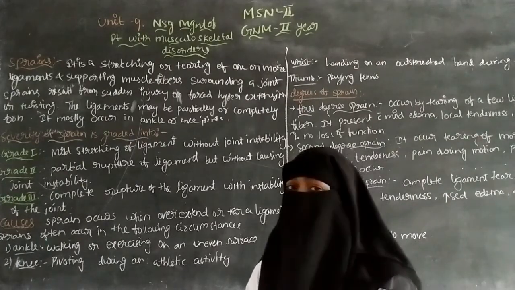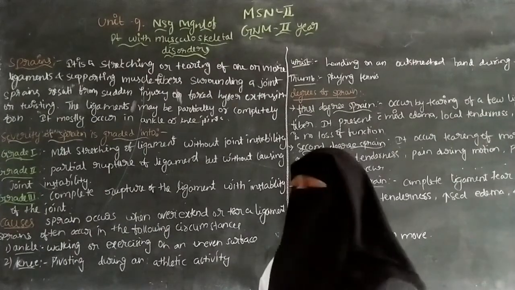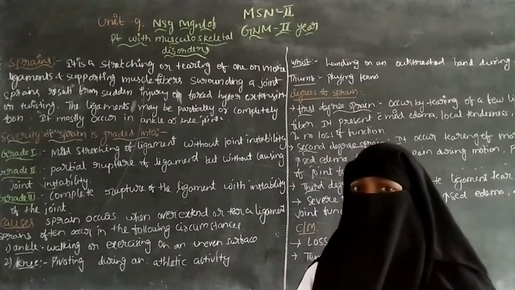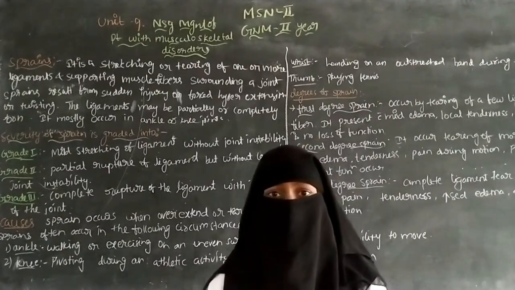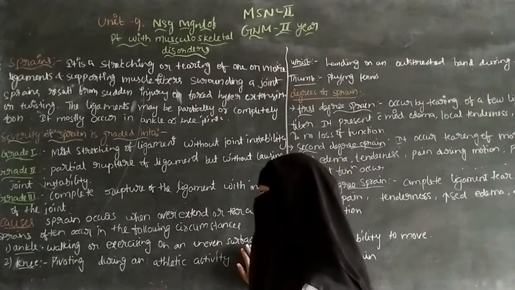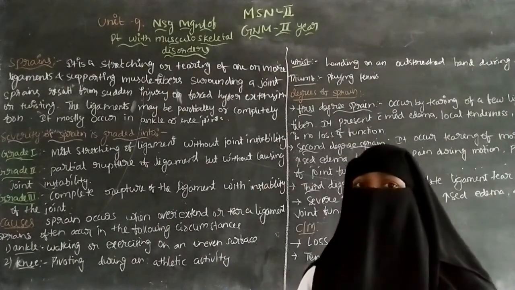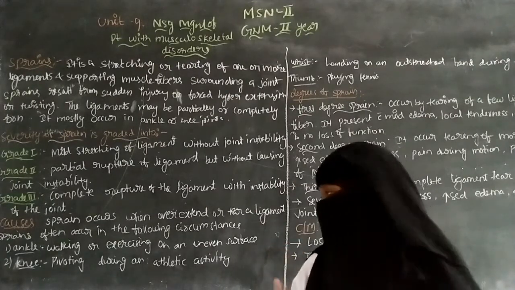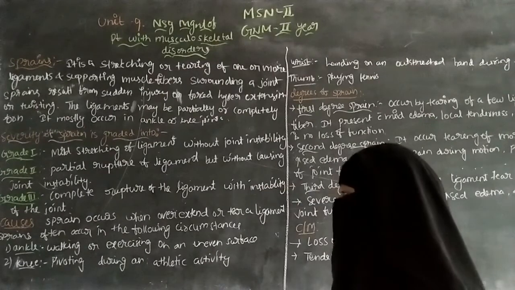Ankle sprain can occur by walking or exercising on an uneven surface, which means a surface that is not flat. For the knee, keeping more pressure or force on one leg causes knee sprains.